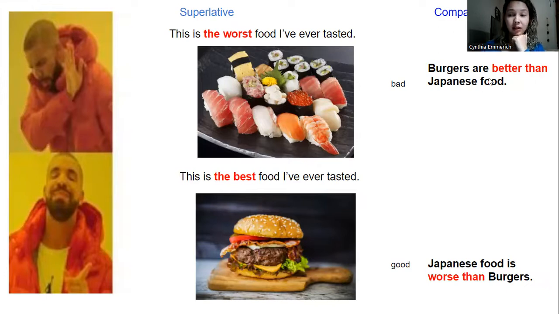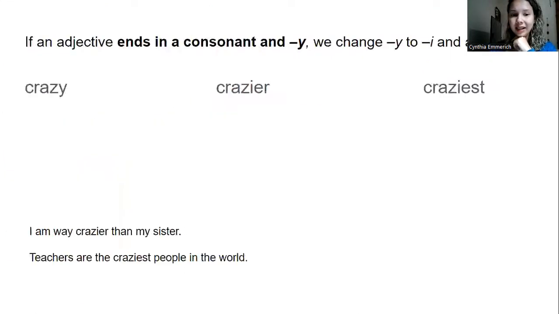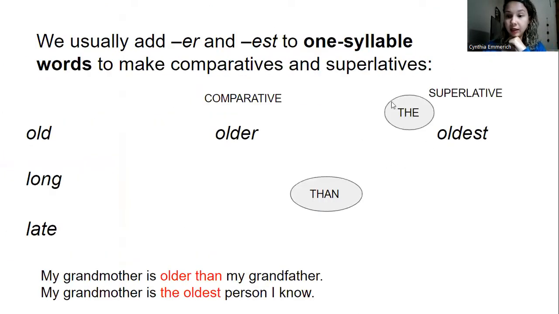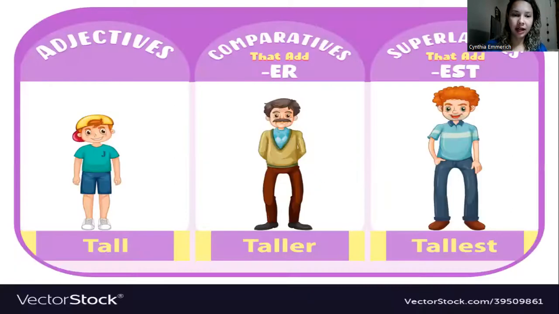So if we have the adjective good, the things you like, we use better than with the comparative, okay? And the best with the superlative form. And for the adjective bad, we use the worst for the superlative and worse than for the comparative. We can never forget to use the before the adjective here, can you see? For the superlative and then with the comparative form. All right. Okay. So now take a look here.